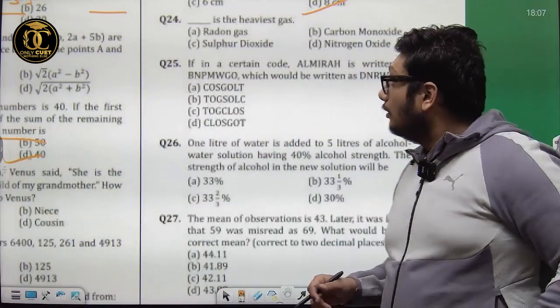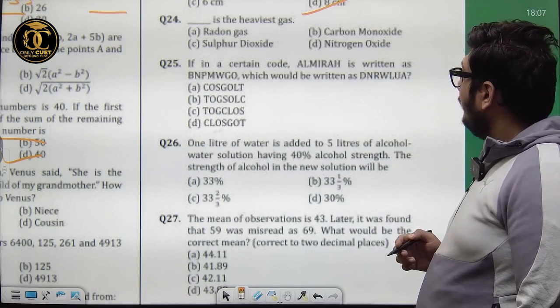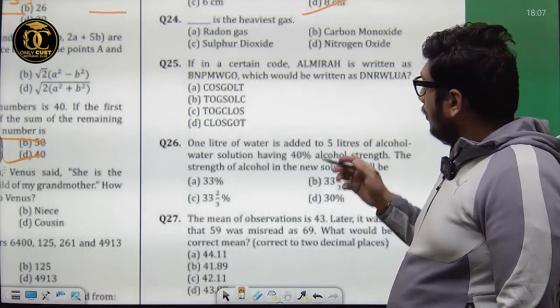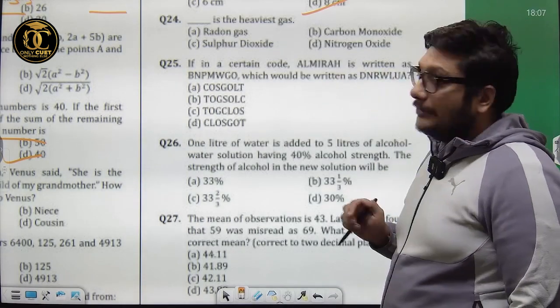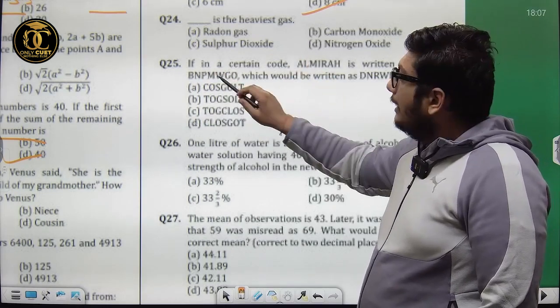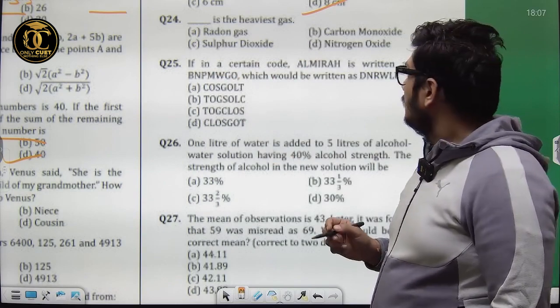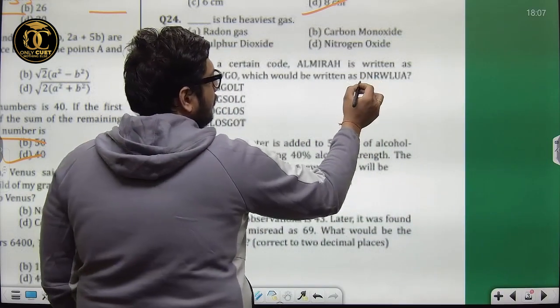Let us see. A certain code Almira is written as this. Which would be written as this? Now see, if we go from B to A, we have to minus 1. N to L will be minus 2. P to M, minus 3. Similarly, we're going to use the same logic here.